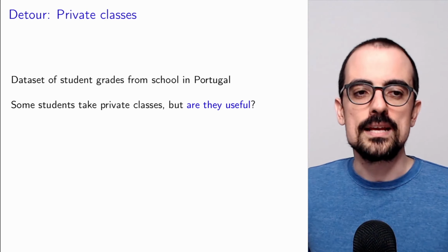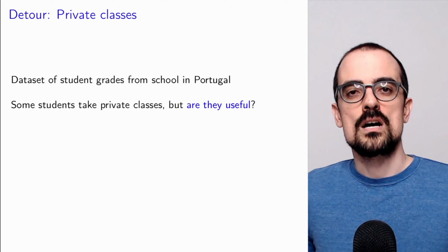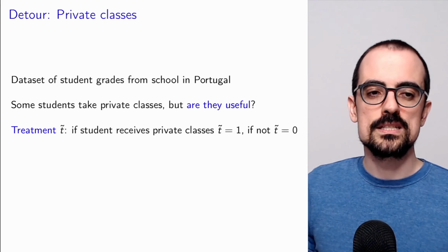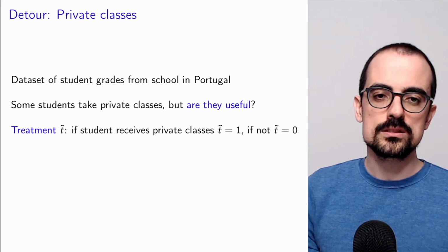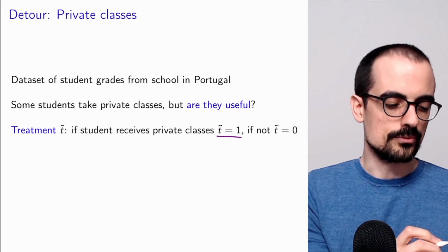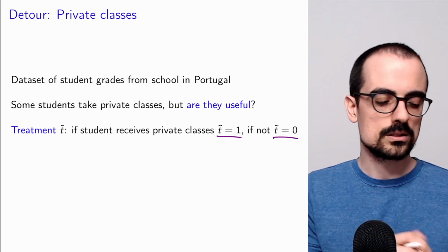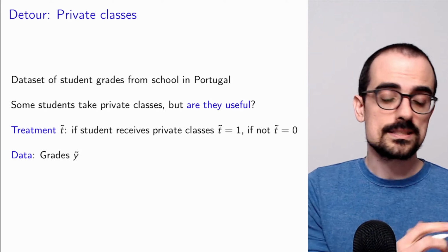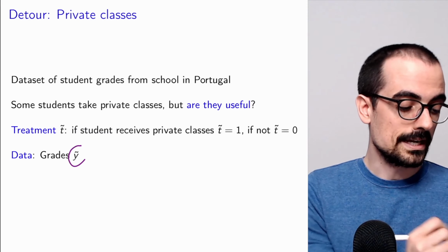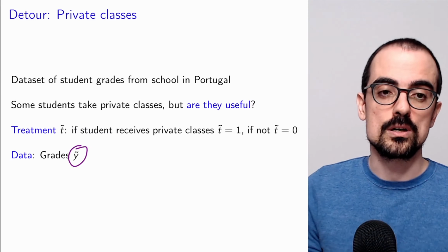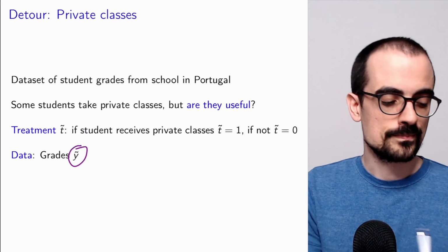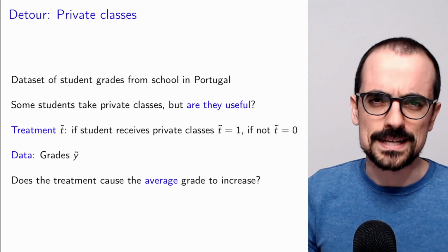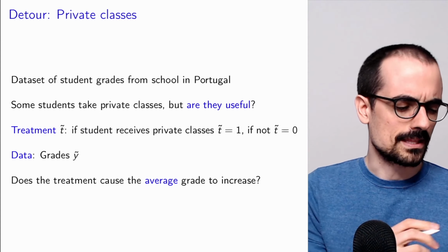And some of the students take private classes, but we ask ourselves, are these classes actually useful? Here the treatment is whether a student receives private classes or not. So t equals 1, the student receives private classes, t equals 0, they do not. The data that we have is grades from the students, and the observed variable y is the grade that the student obtained in the course. I think it was a course in Portuguese, or I think it was mathematics. I might be wrong though, but I think it was mathematics.